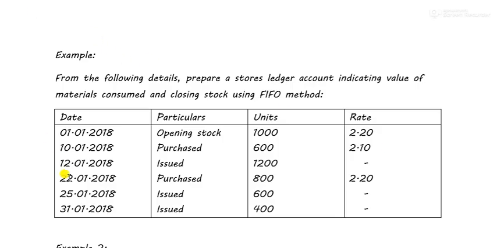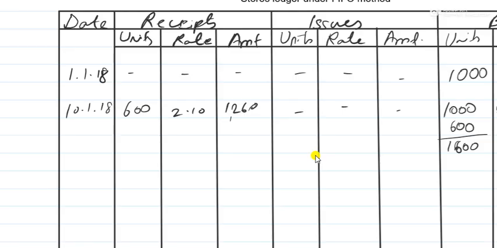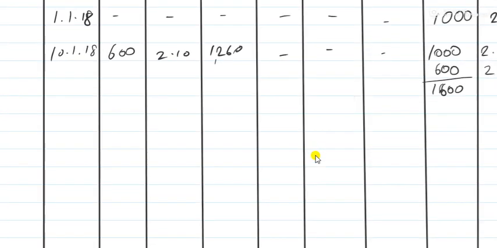Now let's move on to the sums. On 12th January, what happened? Issues were made, and now we have to find out the rate. Now starts the real sums. At what date? Sorry, 12th January. So on 12th January, issues were made. How many units? 1200 units.